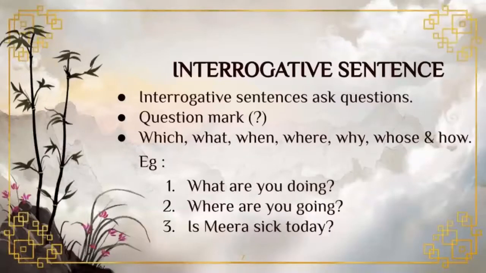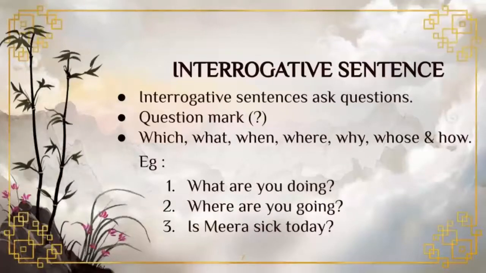But the remaining interrogative sentences are yes or no questions that always begin with the verb instead of the noun.